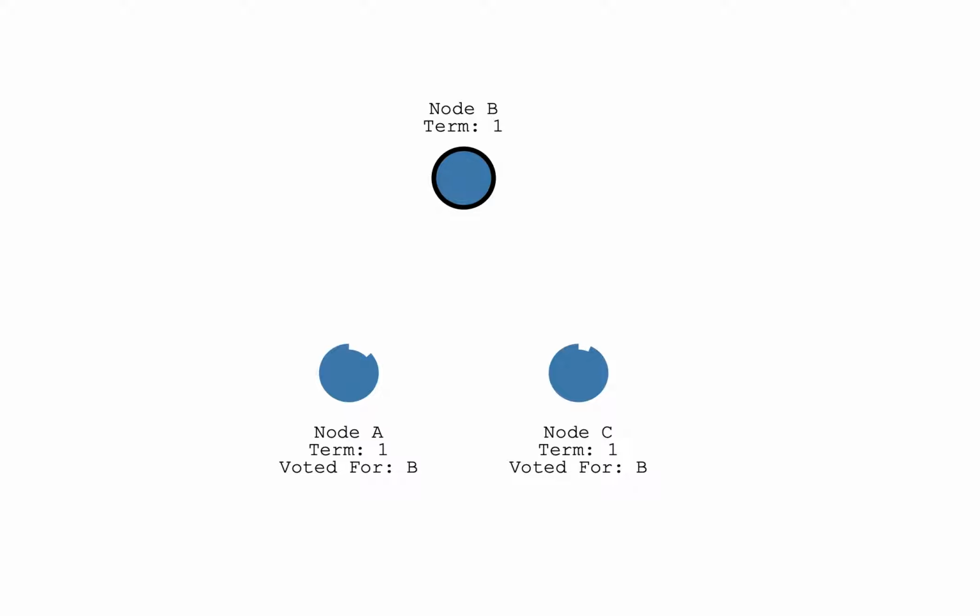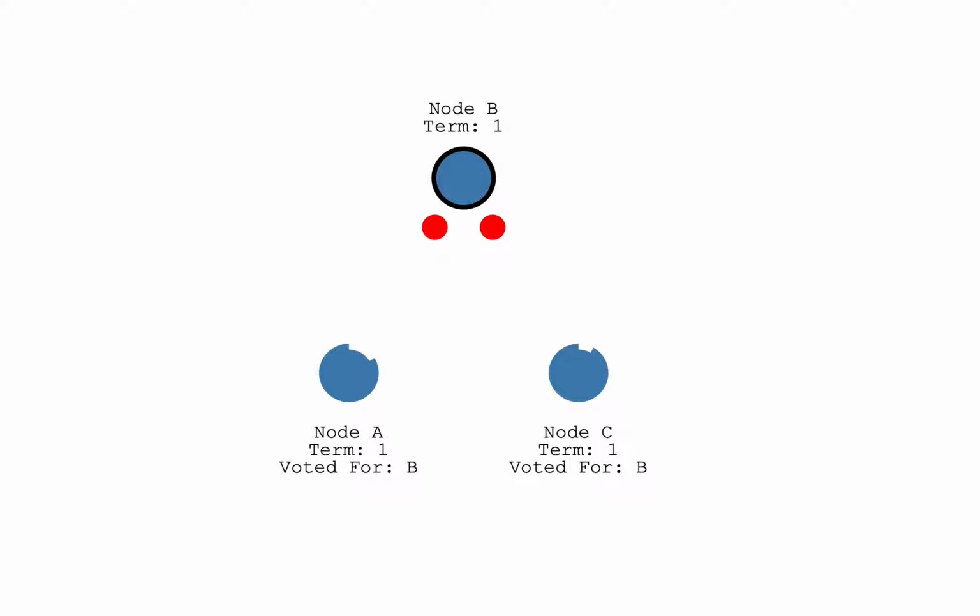Once a candidate has a majority of votes, it becomes a leader. So node B here becomes a leader. The leader begins sending out append entries. Let's say this is a message, an entry to its followers. Now these are the followers of the leader. These are called heartbeats of the consensus.